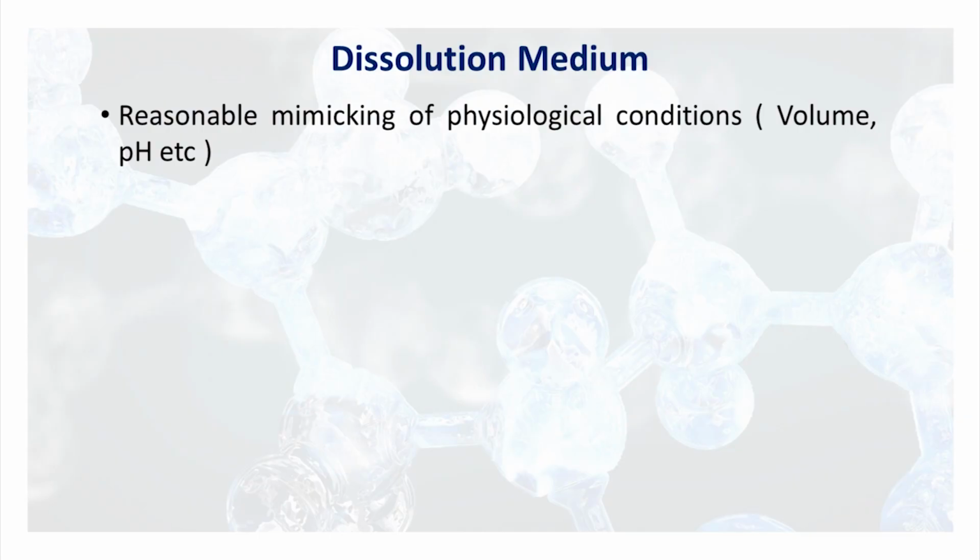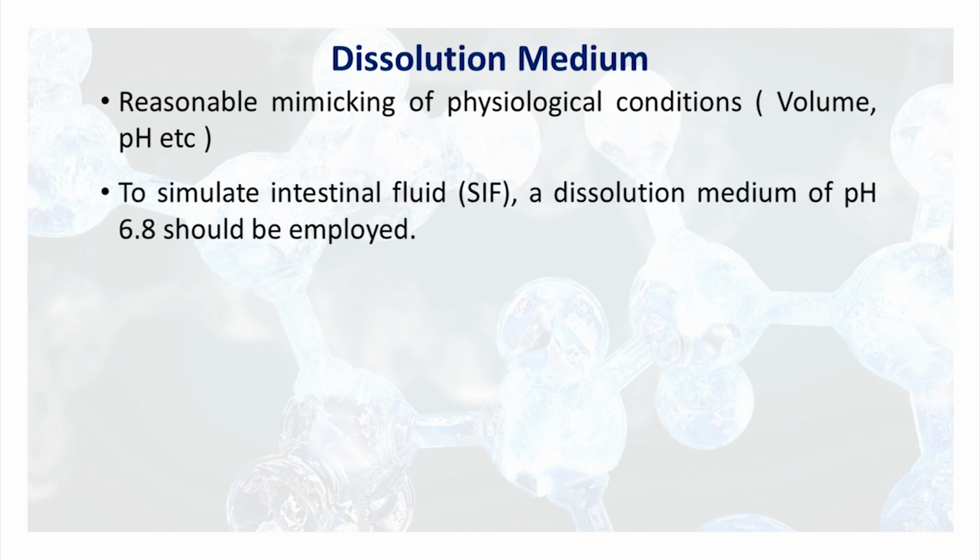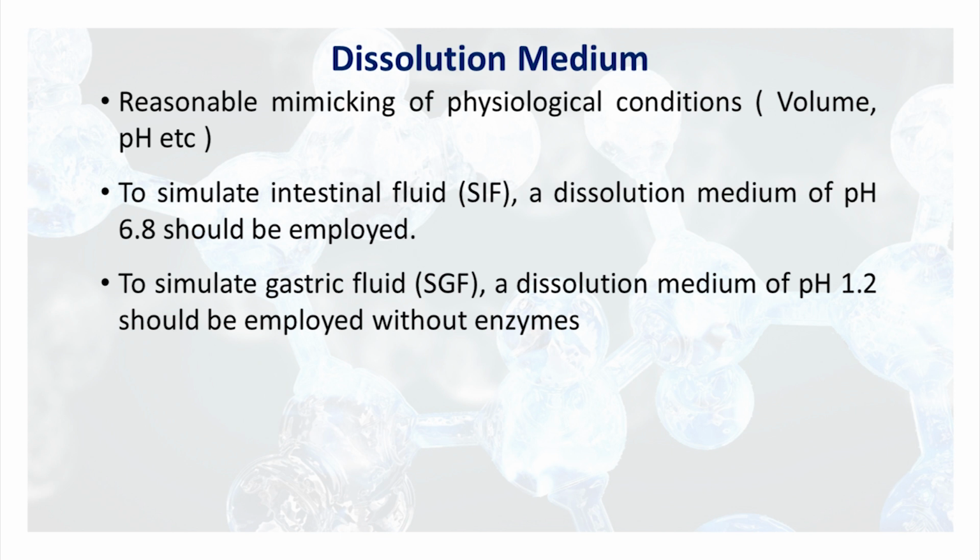Okay. As far as the medium is concerned, as we have discussed, we try to mimic, we try to simulate the environment, simulate the physiological condition with respect to the volume and pH, or maybe the presence or absence of some enzymes. We may try to have SIF, simulated intestinal fluid, where we keep the pH 6.8, SGF, simulated gastric fluid, where we keep the pH 1.2. We use the phosphate buffer pH 6.8 and pH 1.2 acid buffer in case of SGF. We may add co-solvent or surfactant depending upon the requirement.